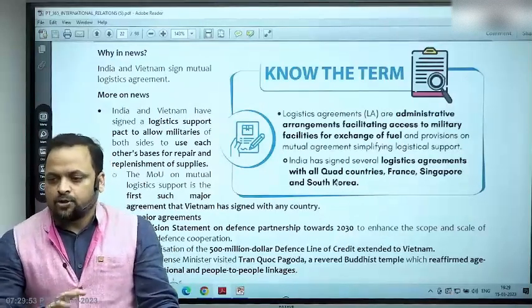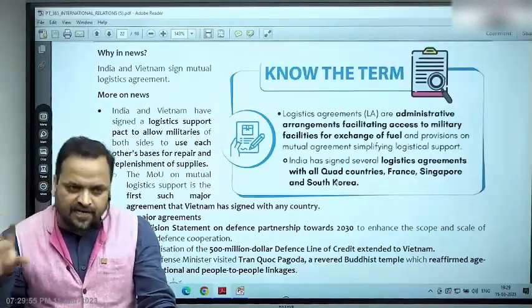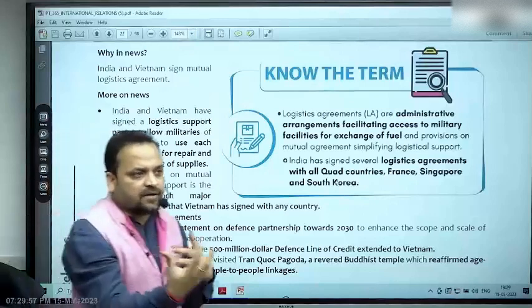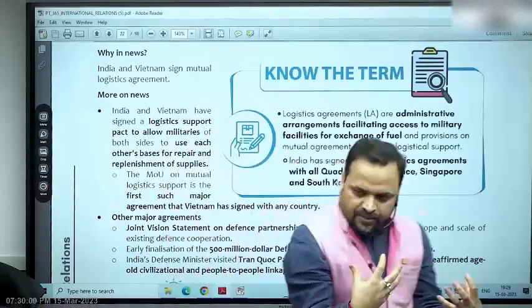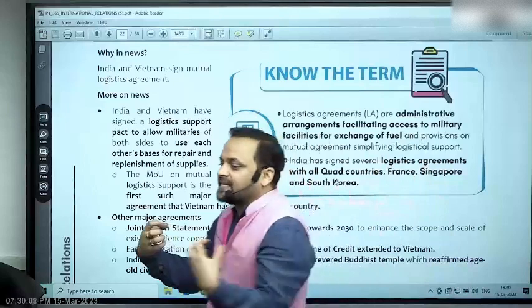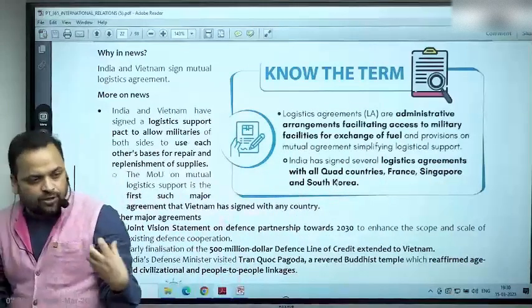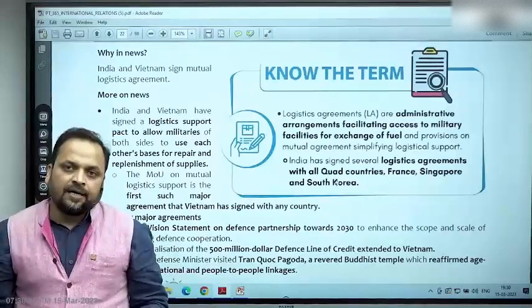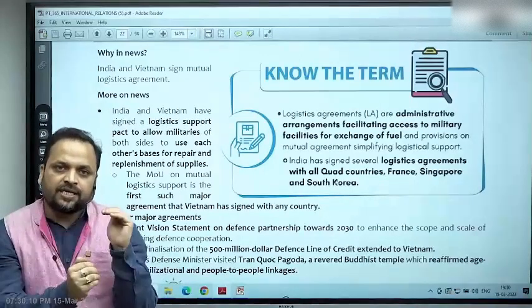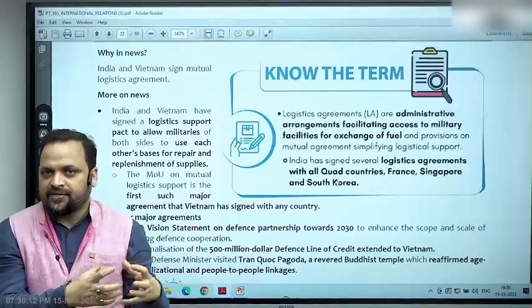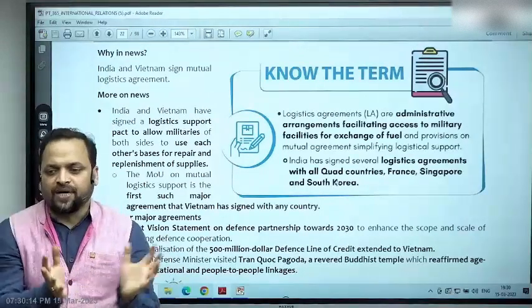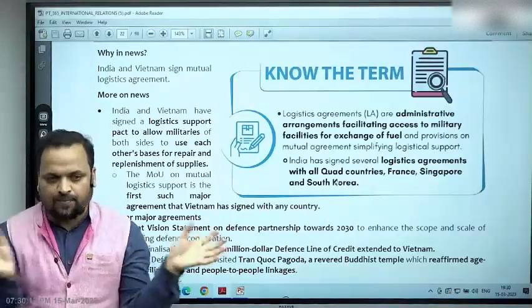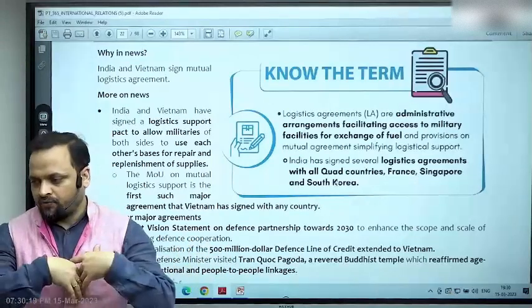All right, so there are various logistics support agreements that we have signed. Logistics support agreements are basically military agreements to ensure access to each other's logistics between interested countries. Alright, so see, one logistics agreement is what America and its allies sign. So that is more comprehensive, right? That is for all purposes, including launching war or war related efforts.